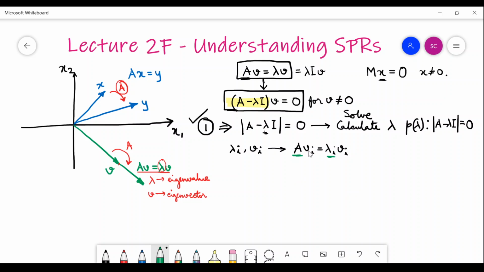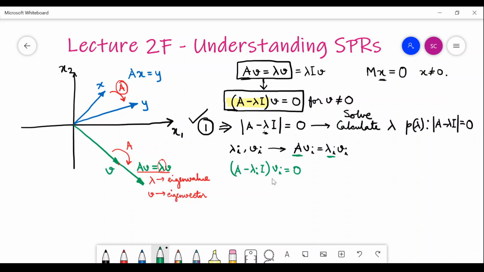Maybe you will do some algebraic manipulation and try to solve for x1, x2, x3, x4, but you don't need to do that. You look at this equation: your lambda i and v i would satisfy this equation for sure. So you also have A minus lambda i times v i equals 0.